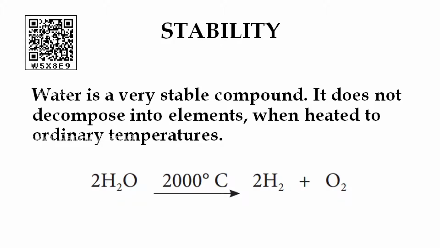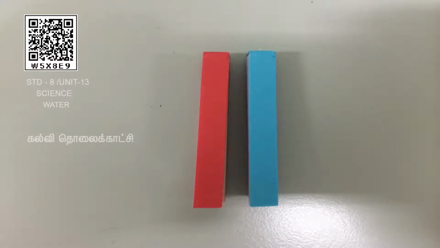They have given the reaction when 2 moles of water molecules undergo reaction at 2000 degrees Celsius. 2 moles of hydrogen and oxygen will be produced. Next is the action towards litmus paper. Children, pure water is neutral and it shows no action towards litmus paper.